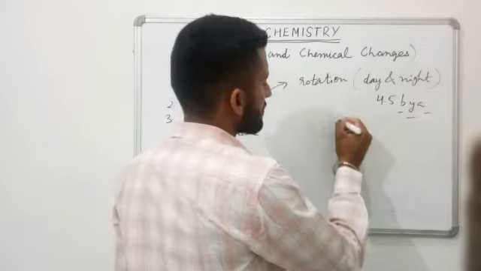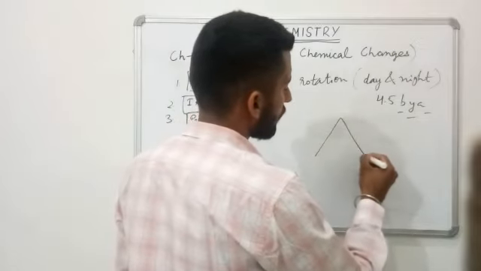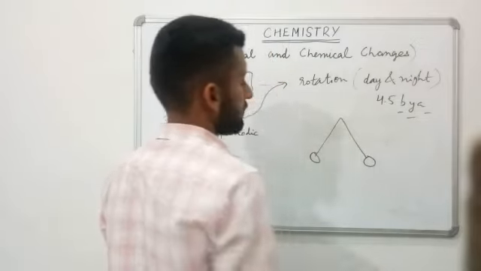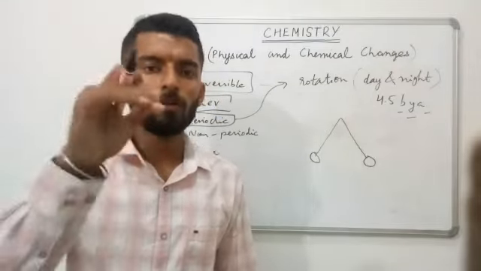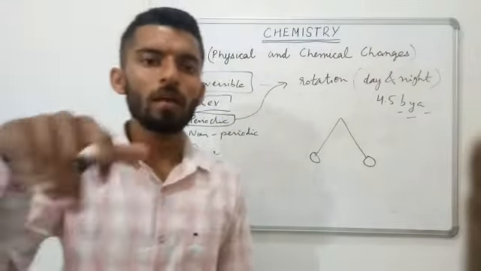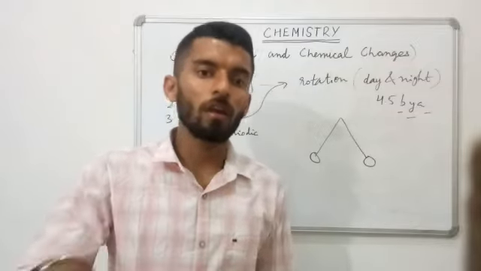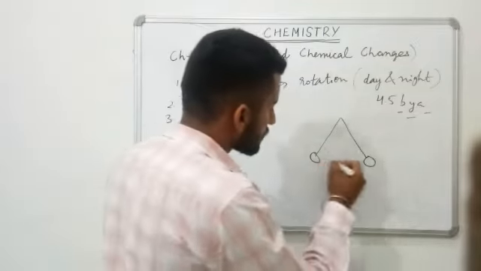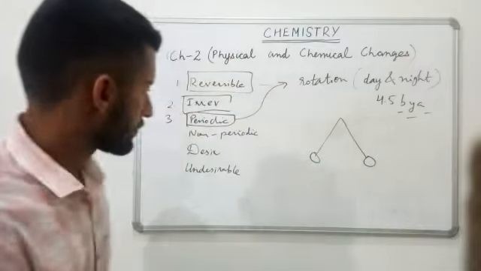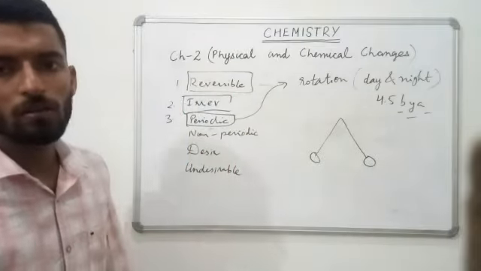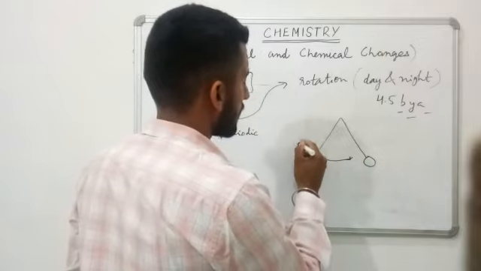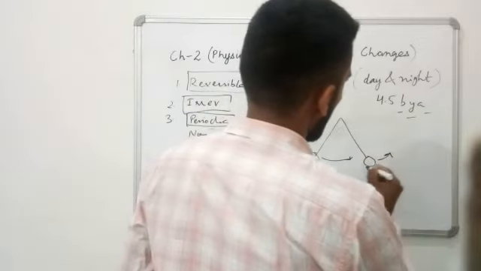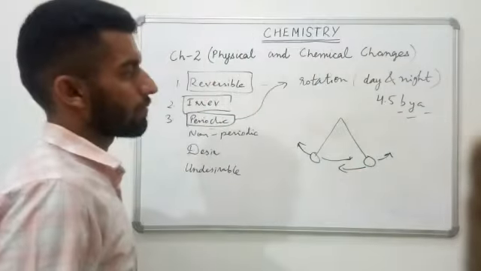One more example is the movement of the bob of a pendulum. Have you seen a clock? Below the clock, a pendulum is hanging and it is swinging. That swinging of the pendulum is also a periodic change; it occurs in a particular interval of time, and again it comes back in the same time.